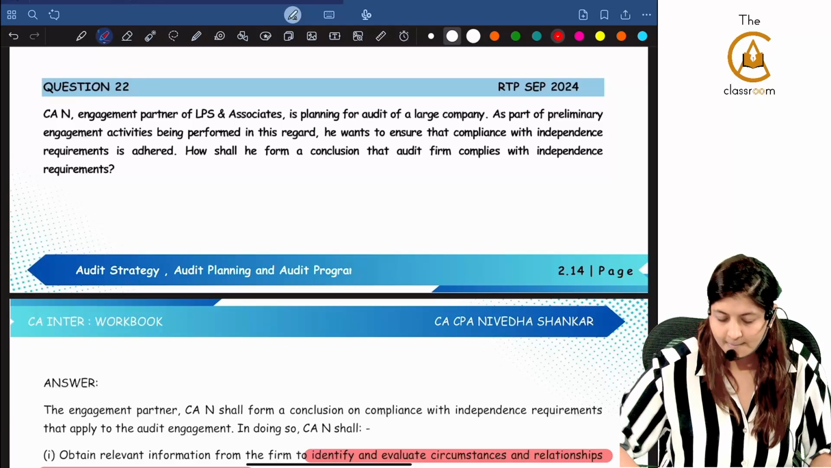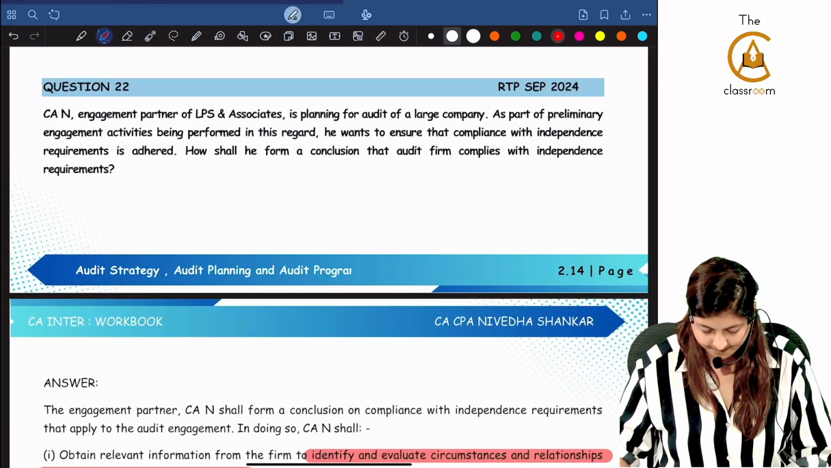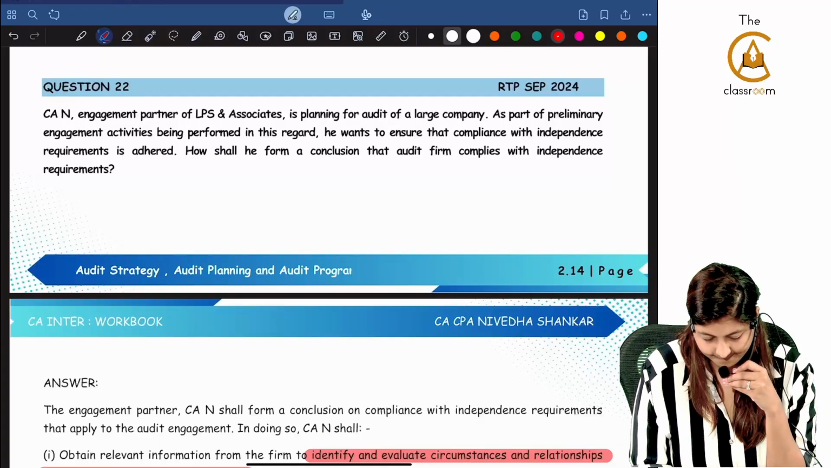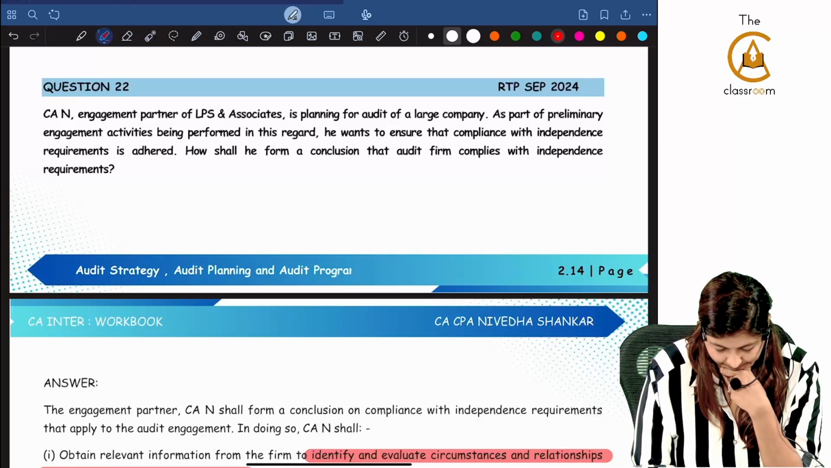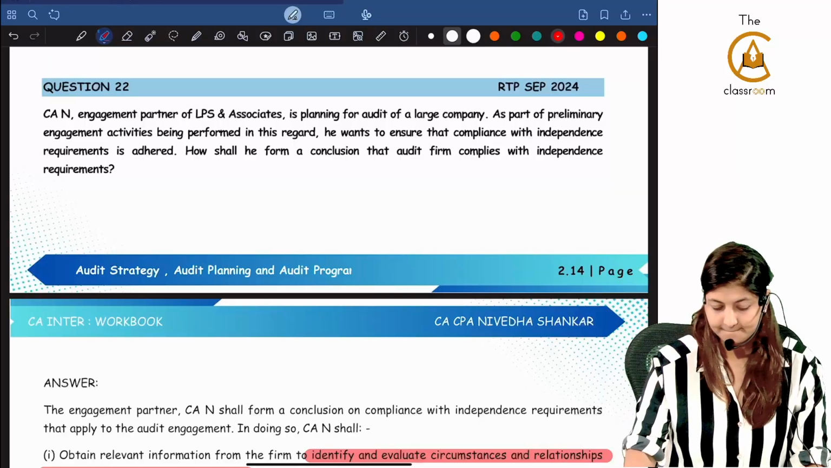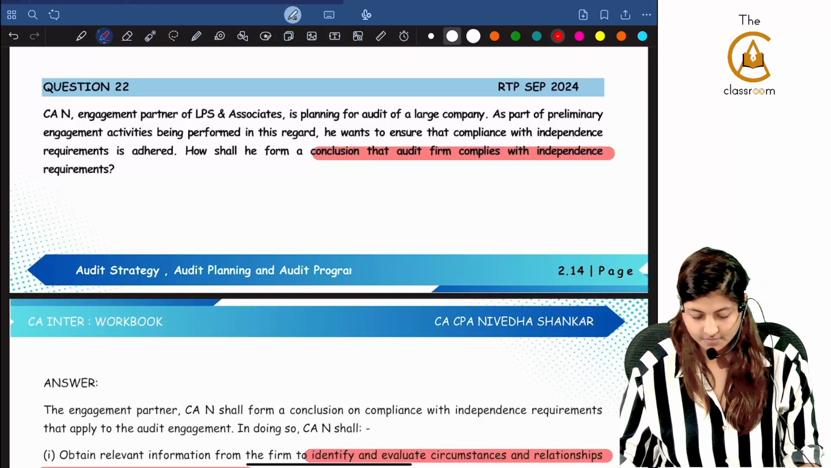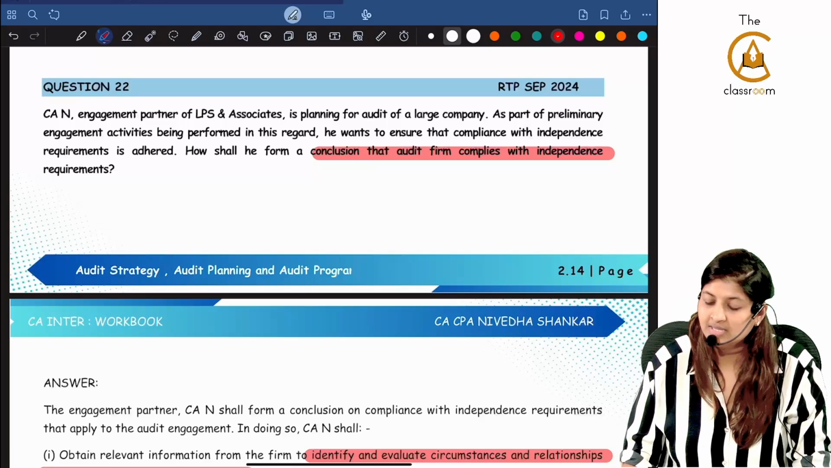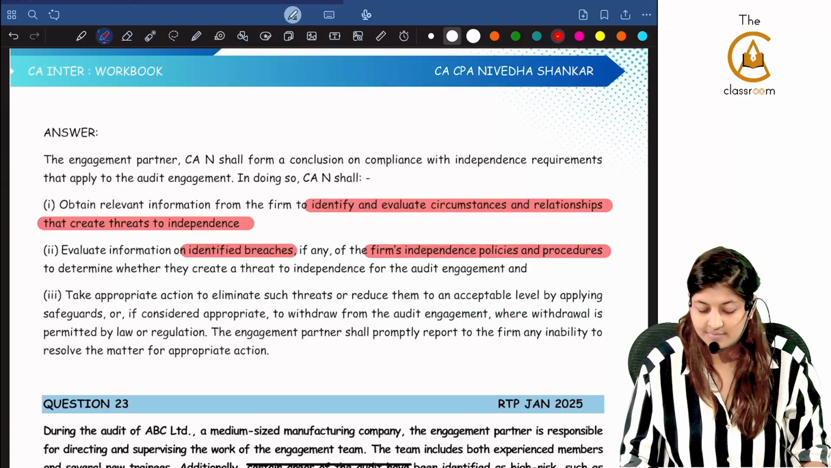Question number 22. CAN, engagement partner of LPS and Associates, is planning for audit of a large company. As part of preliminary engagement activities being performed in this regard, he wants to ensure that compliance with independence requirement is adhered. How shall he form a conclusion that audit firm complies with independence requirements? How will he form a conclusion that audit firm complies with independence requirement?